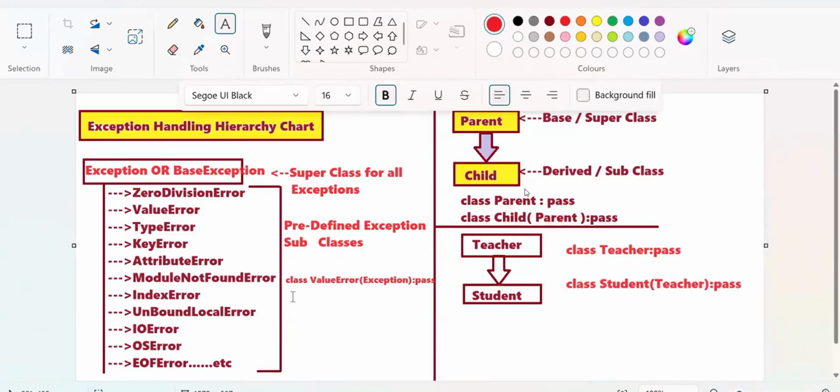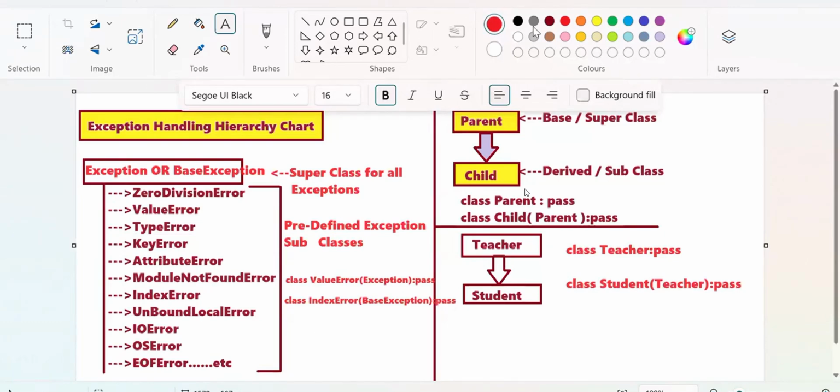Now, how did they develop index error? Class IndexError of base exception, pass. What is the base exception? The parent class. Exception and base exception are already defined, and the exception code is already written. If something went wrong where PVM cannot process, the abnormal termination code is already written in the exception or base exception. I'm getting that property into my class directly. Getting or not?